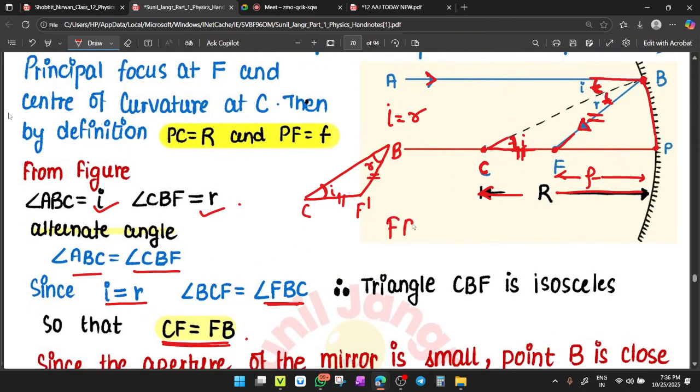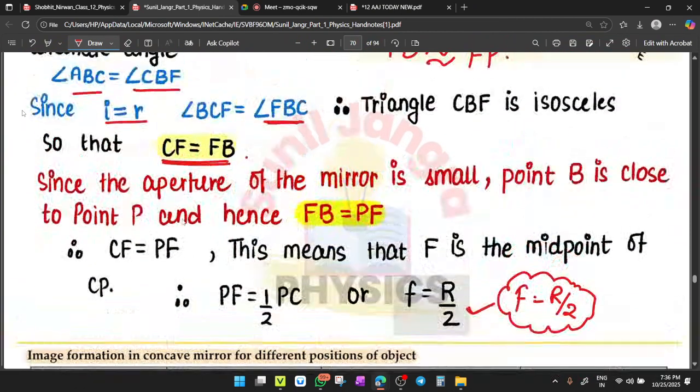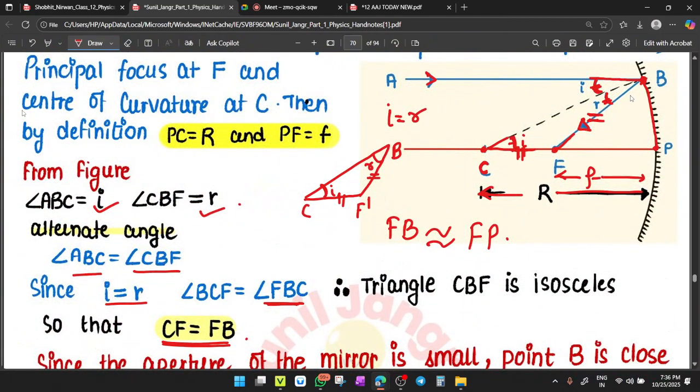This means FB can be considered as FP. Yes or no? So FB equals PF. The distance from B to F will exactly equal the distance from P to F. Clear?